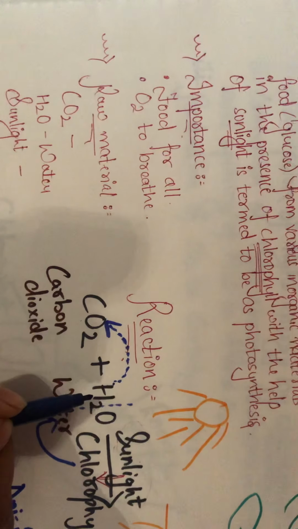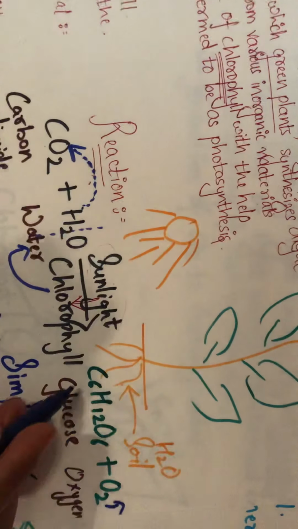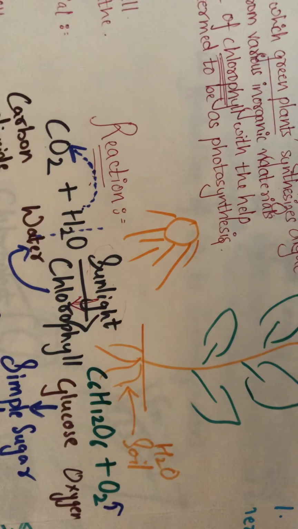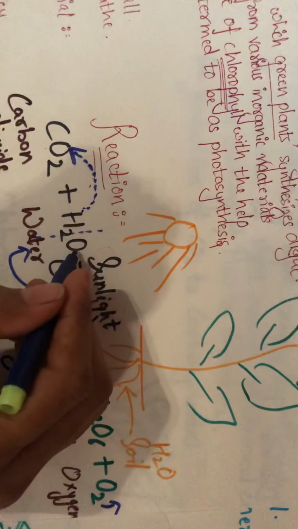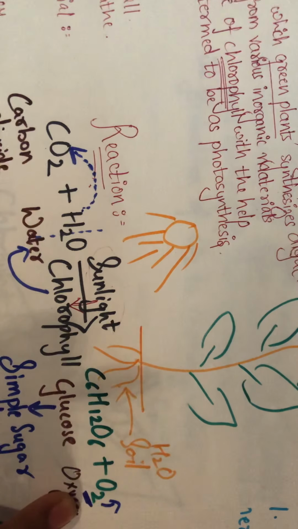So this hydrogen will get added to CO2 and it will form the molecule of glucose. Do you understand this? And the oxygen that has been released over here, where does this oxygen come from?